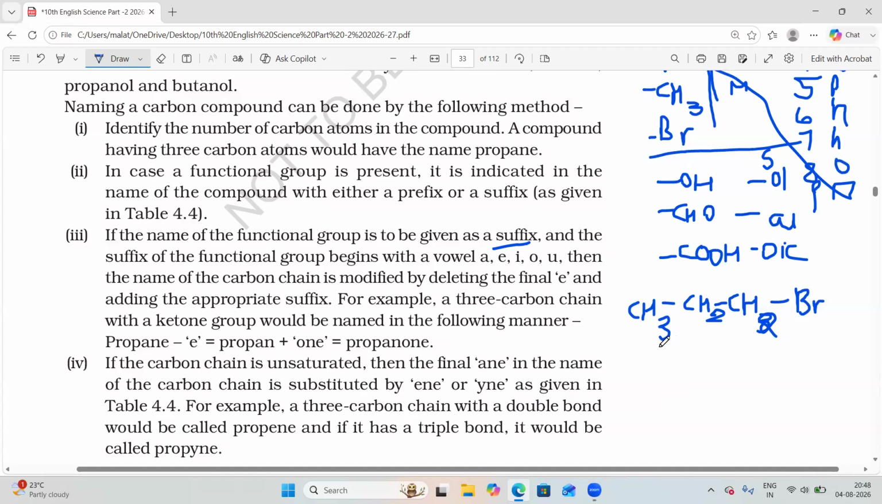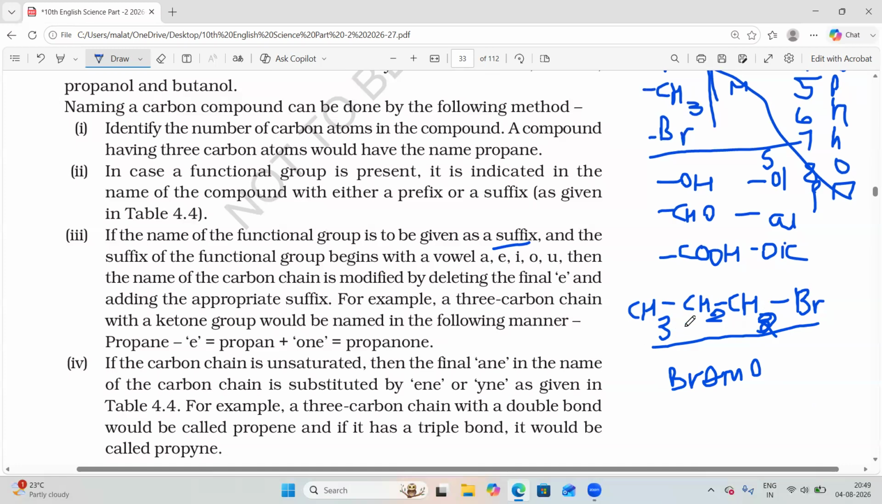So I will take one example: CH3, CH2, CH2Br. What should we write first? If bromine is present, we write bromo. Bromine present means you should write it as the first name, right? So bromo is the prefix, the first name of the organic compound. Then what should you write? The number of carbons is the word root. Word root means middle name.